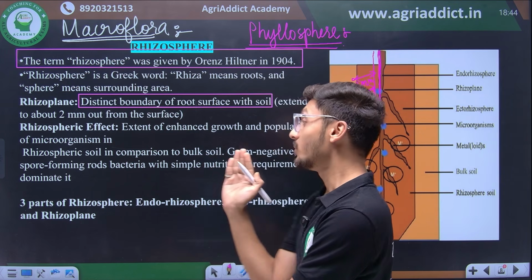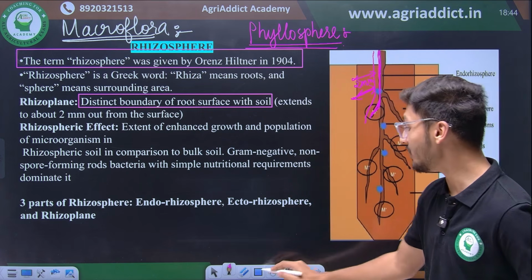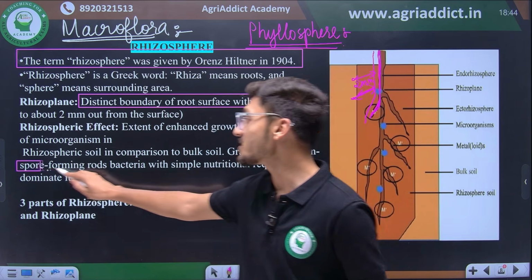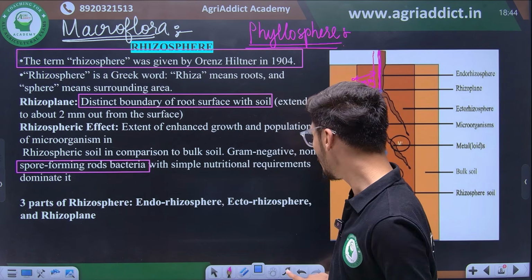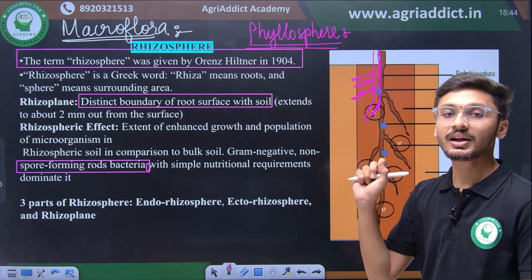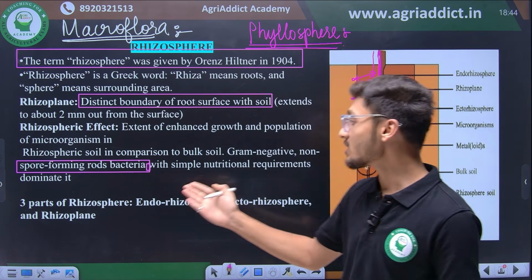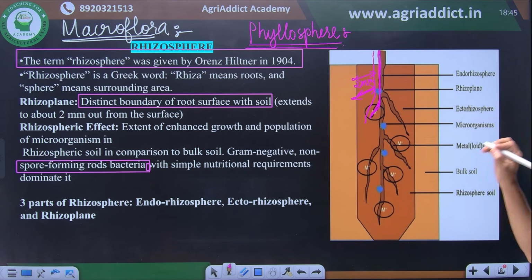So major dominating bacteria यहाँ पे कौन से हैं? Non-spore forming, that means beneficial kind of bacteria which are highly involved in nutritional decomposition and nutritional cycling reactions which have simple nutritional requirements. So there are three parts of rhizosphere, endorhizosphere, ectorhizosphere and rhizoplane जिनको हमने अभी देखा था.